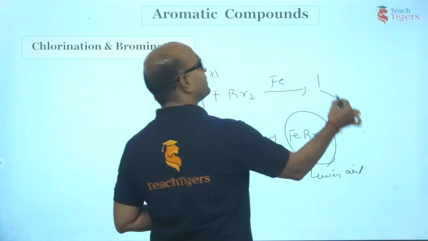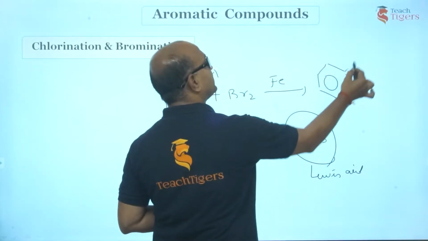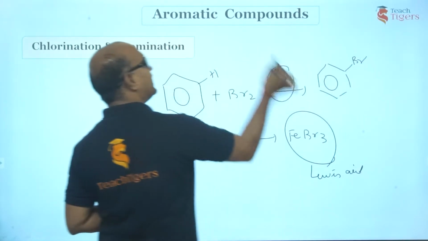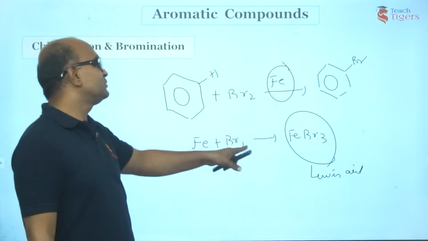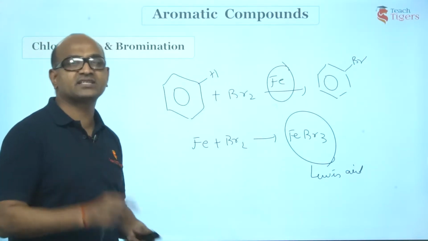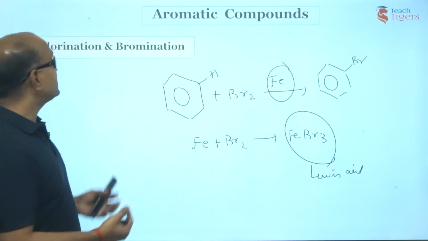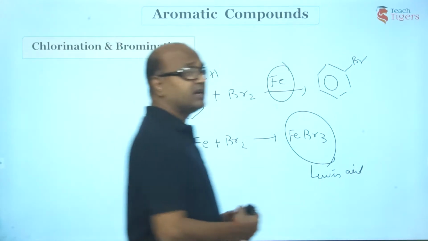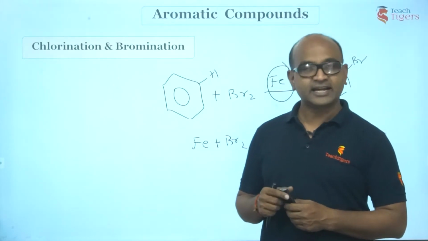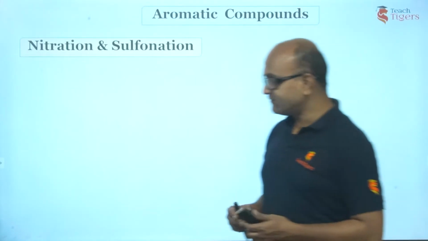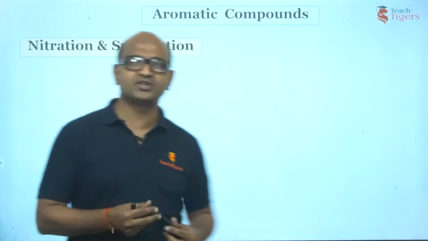Hydrogen would be replaced by bromine. So, I just want to tell you that sometimes you find iron. Don't get confused. The thing is, iron reacts with bromine to give this FeBr3, which acts as a Lewis acid. So, guys, this is about bromination and chlorination, the first two reactions of halogenation, right? Next, we have nitration and sulfonation.